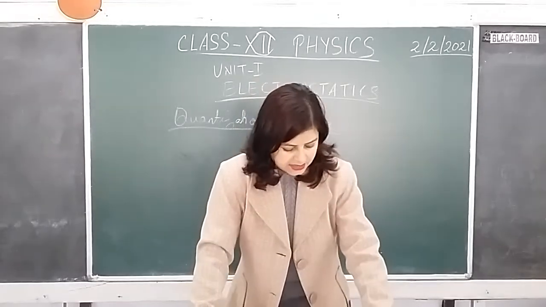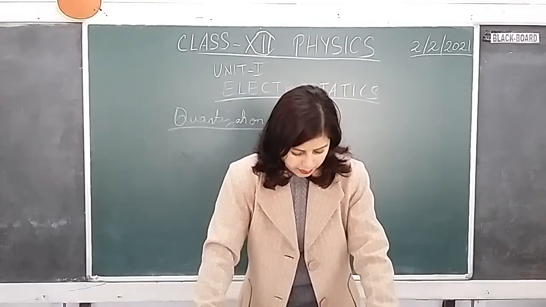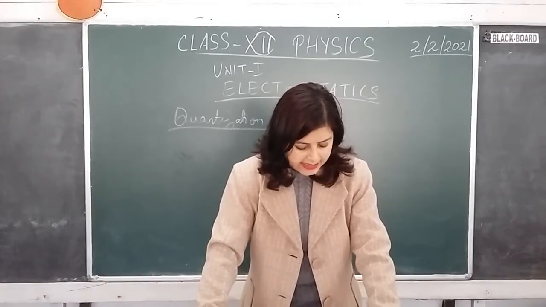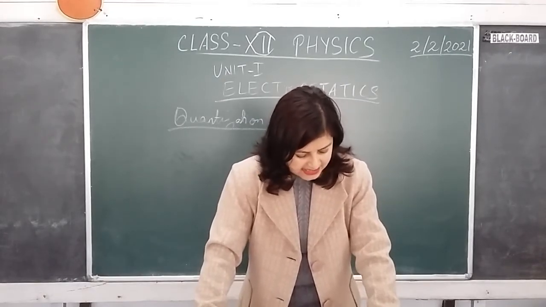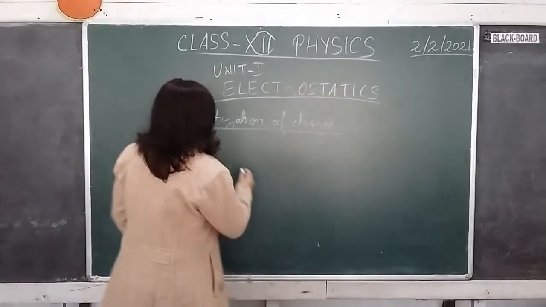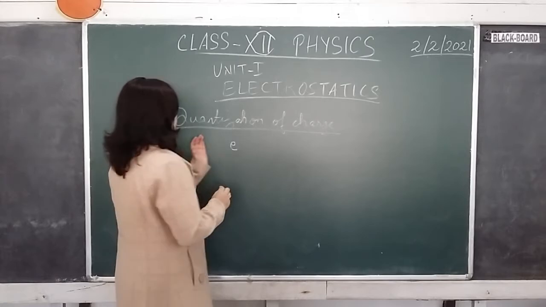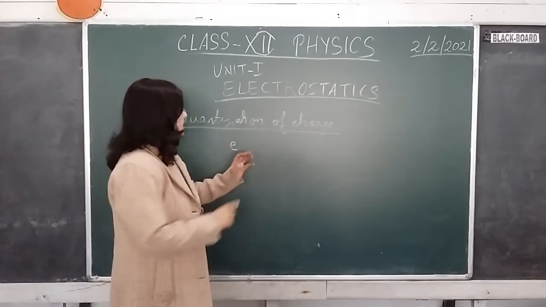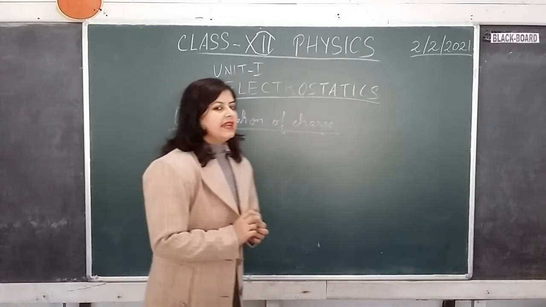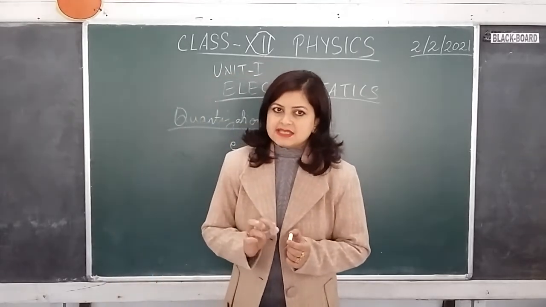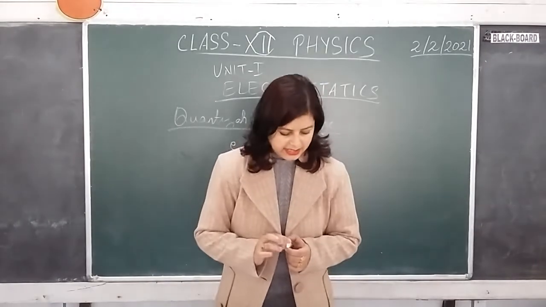So this quantization of electric charge is nothing but the property by virtue of which all free charges are integral multiples of a basic unit of charge of an electron or a proton, denoted by the letter e. Because so many electrons have been transferred, the total charge depends on the number of electrons. So the total charge has to be an integral multiple of the basic electronic charge.